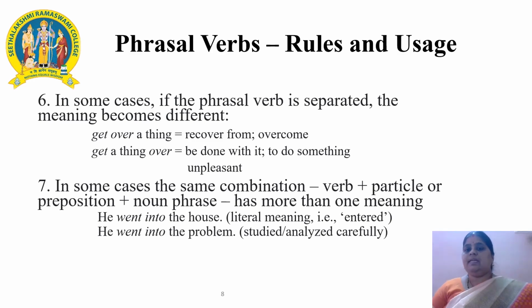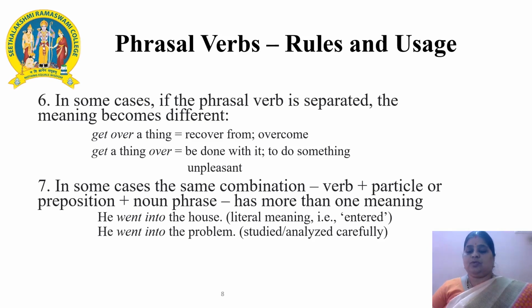For example, in get over a thing, when the verb get and the particle over are placed together, it means recover from or overcome. While in get a thing over, where the verb and the particle are placed separately, it may mean be done with it or to do something unpleasant.